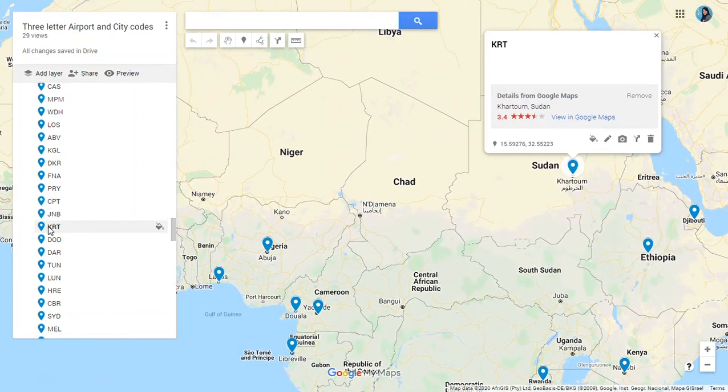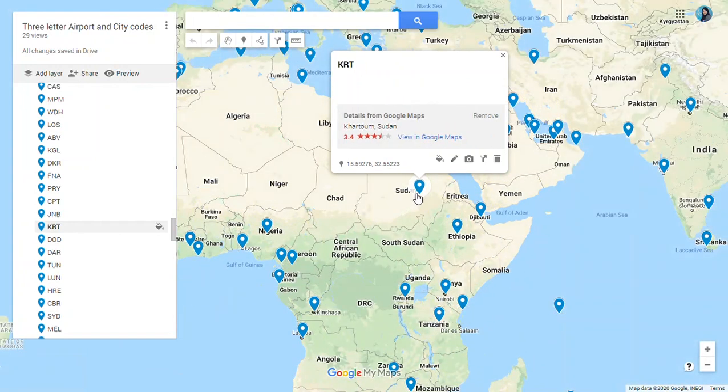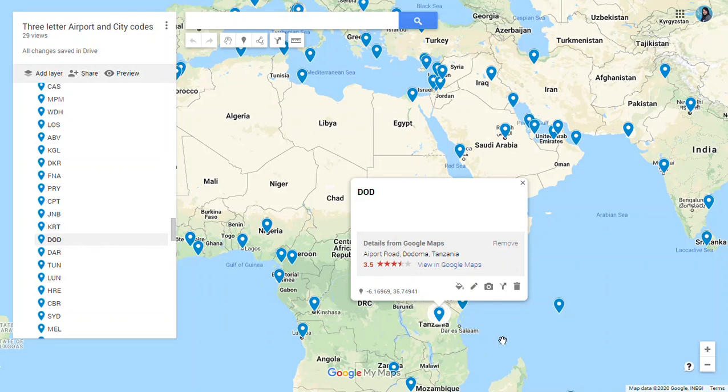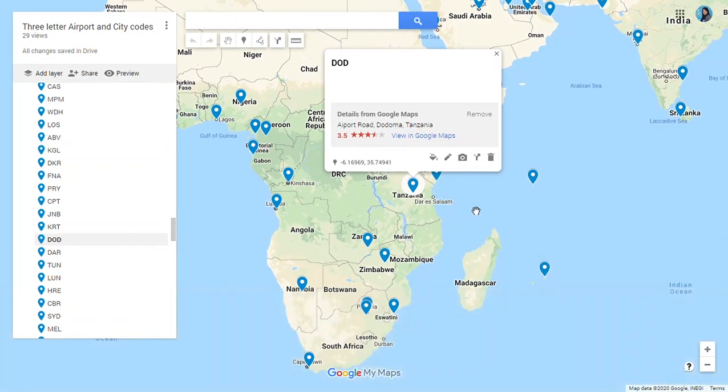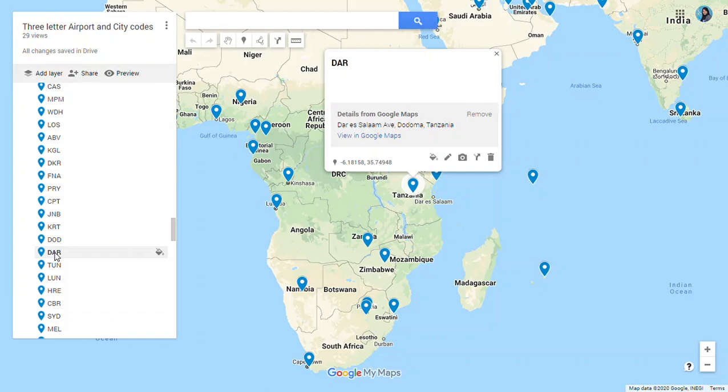Then we have KRT for Khartoum in Sudan. You can see the location near Eritrea. Here we have Sudan, Khartoum. Then we have DOD for Dodoma in Tanzania. You can see the location. Also in Tanzania we have Dar es Salaam. Here we have DAR for Dar es Salaam.